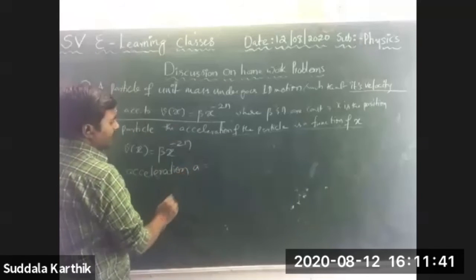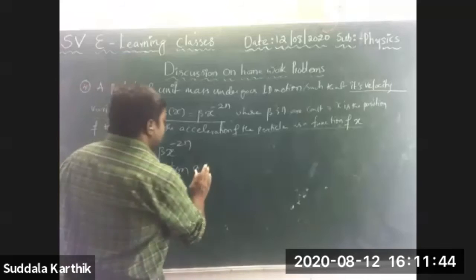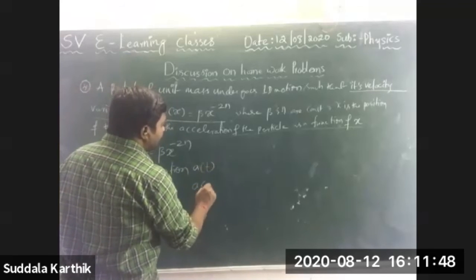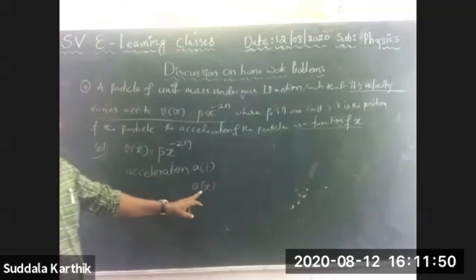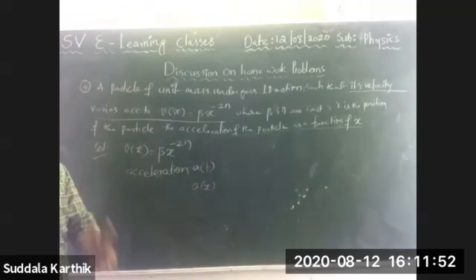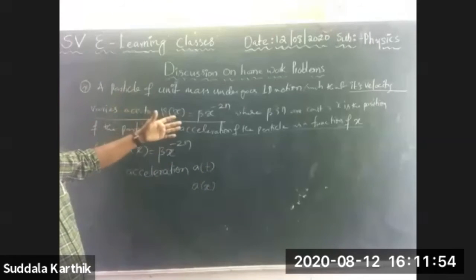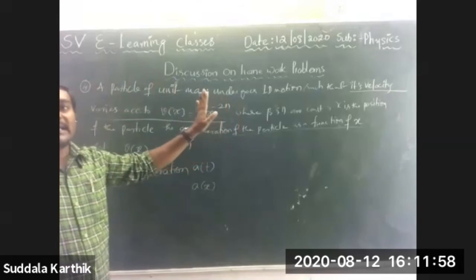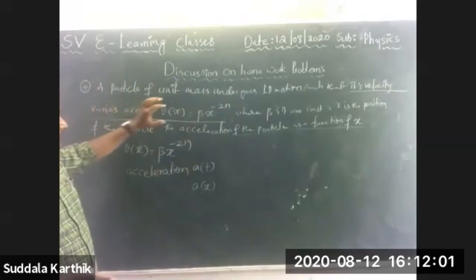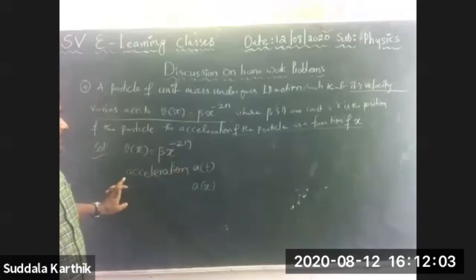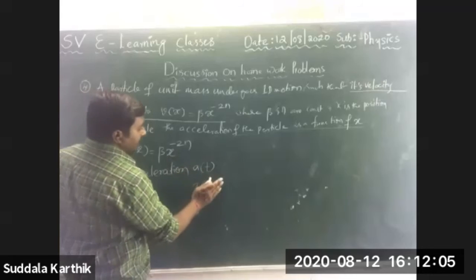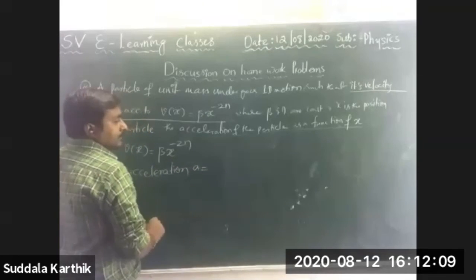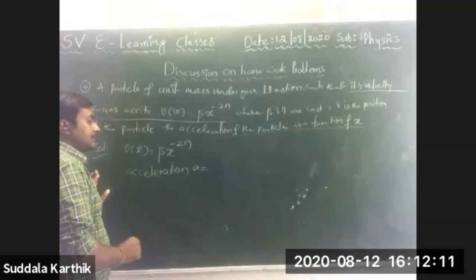Tell me now the general formula. I told you already. It may be in terms of t or it may be in terms of x or s. There are two different types of accelerations, Nana. In the previous problem, we did the problem based on uniform accelerated motion. But this is, yes, acceleration. First tell me, acceleration formula, mathematical equation.